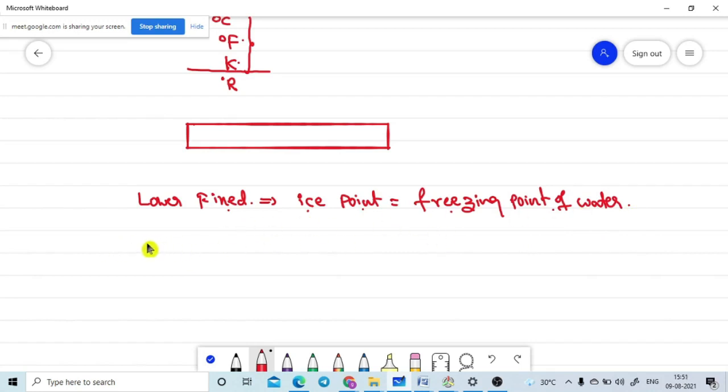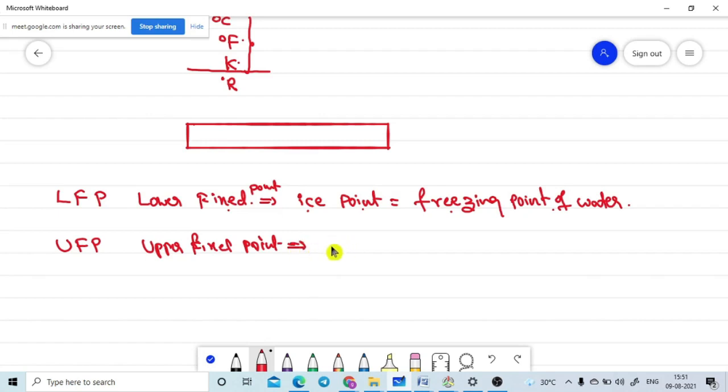Now, another reference point. This is the LFP, the lower fixed point. Now another one is the upper fixed point. That is another point for all temperature scales.